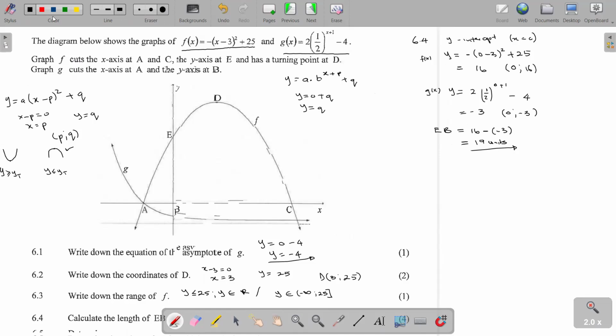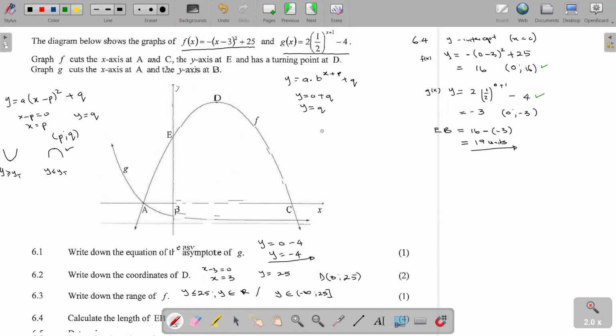Alternatively, we can use the distance formula to calculate the length of EB. Once you get these coordinates of E and these coordinates of B, it means we can use the distance formula.